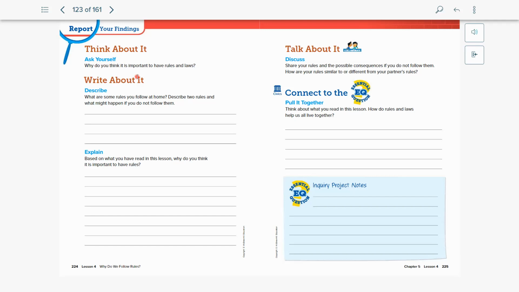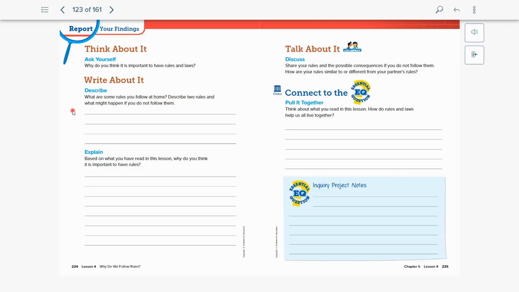Because again, rules are things set by people, right? But laws are things set by the government. And so describe what are some rules you follow at home. Describe 2 rules and what might happen if you don't follow them. So you can go ahead and talk about any of the rules that you have at home.